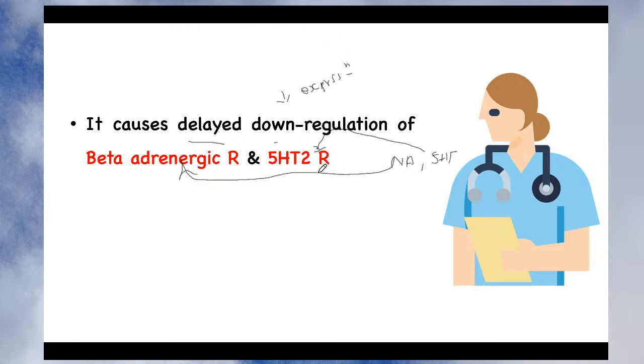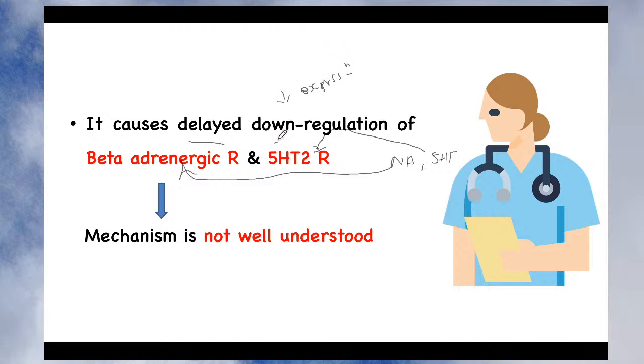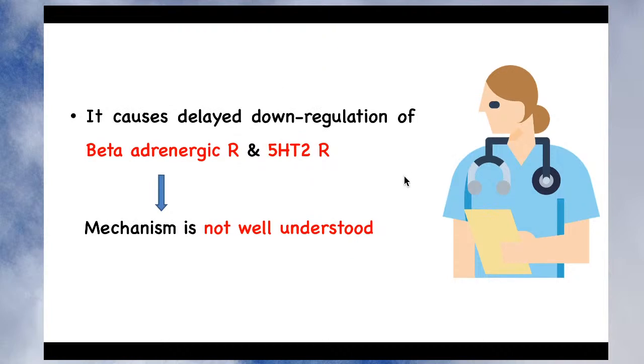But there are no evidences which support this theoretical concept. Since no exact evidences are available, the actual mechanism of why they produce a delayed down regulation of the beta adrenergic receptor and 5-HT2 receptor is not well understood. Why is it not understood? Because there are no good number of evidences available which can support our theoretical concept of activation of the noradrenergic receptor by noradrenaline and activation of the 5-HT2 receptor by 5-hydroxytryptamine, right? So this is another important pharmacological action of monoamine oxidase inhibitor.